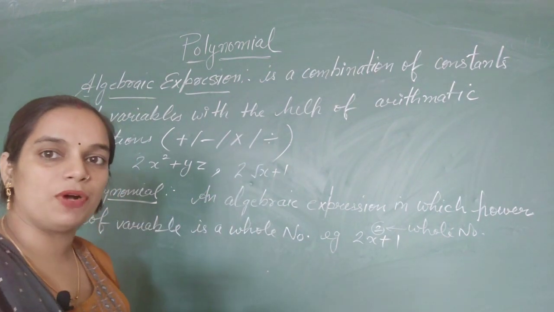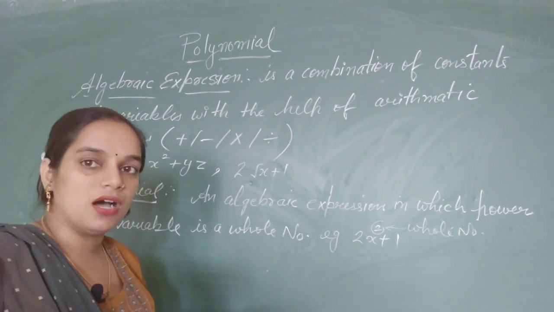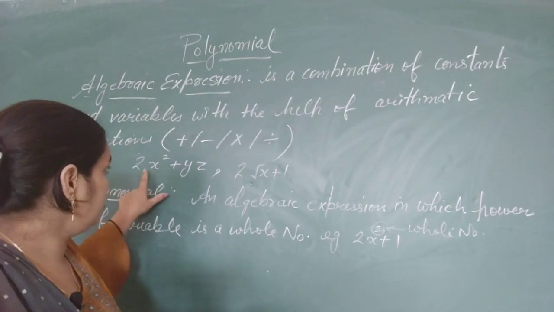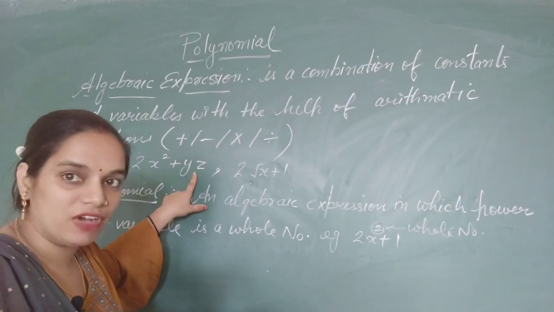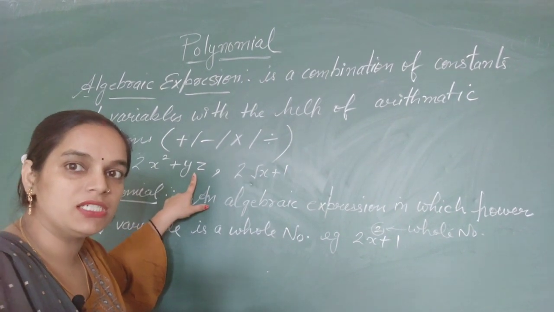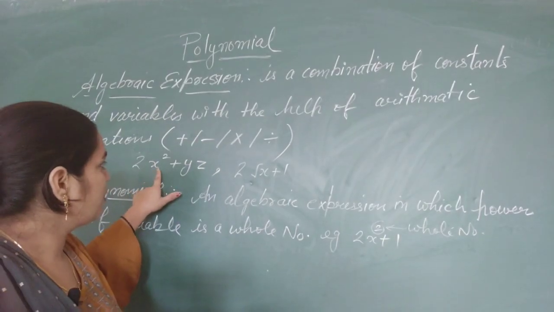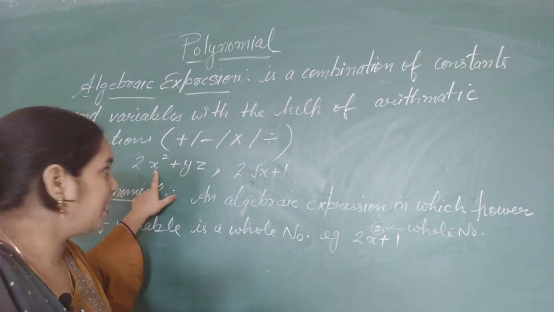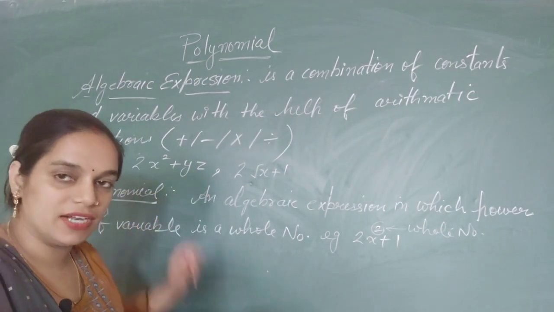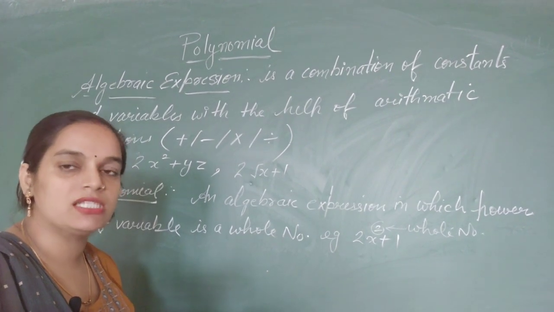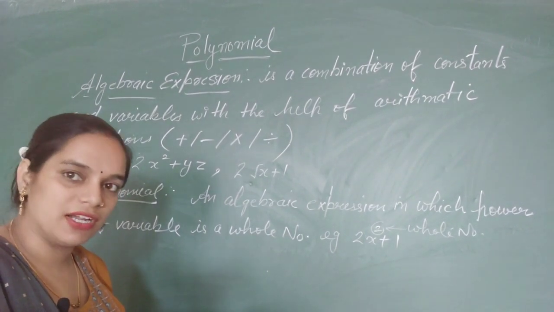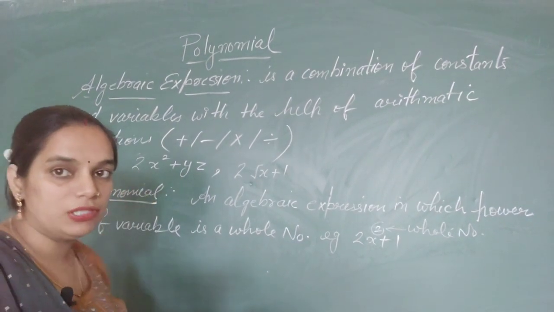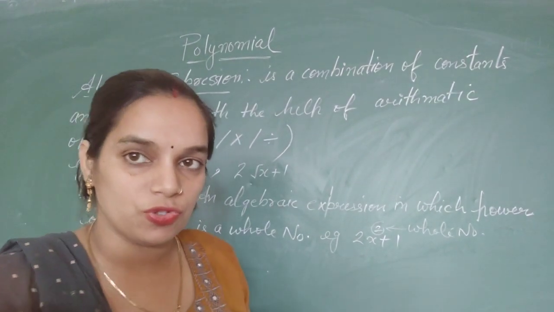There is an example for an algebraic expression: 2x square plus yz. Here we have three variables, x, y and z. There is a constant term, which is 2.